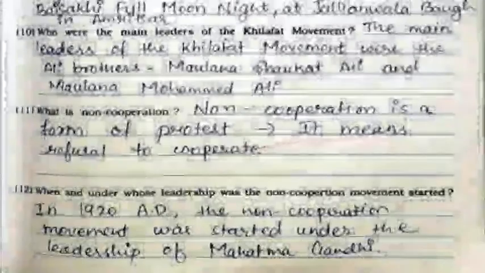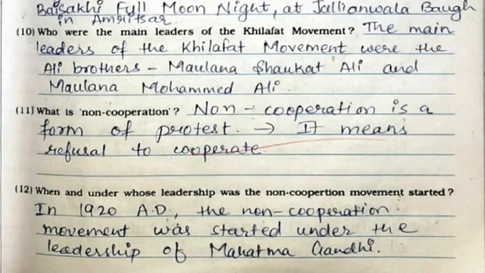10th one, who were the main leaders of the Khilafat movement? The main leaders of the Khilafat movement were the Ali brothers, Maulana Shaukat Ali and Maulana Muhammad Ali. 11th one, what is non-cooperation? Non-cooperation is a form of protest. It means refusal to cooperate.